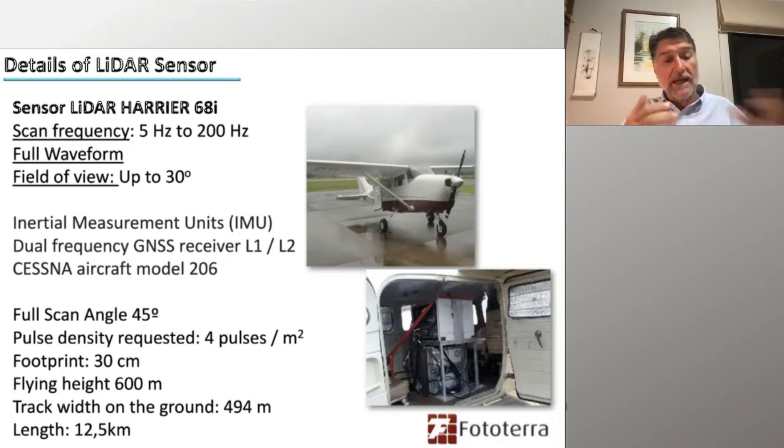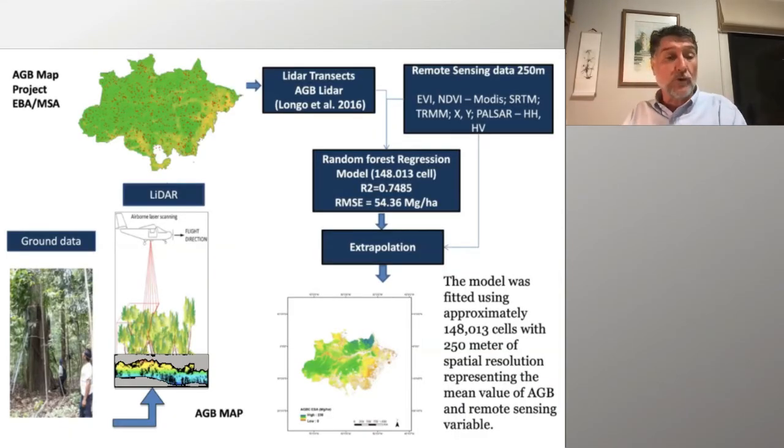And so we have the flying height was about 600 meters, trying to have a stable flight, and the provider was Fototerra, which is a Brazilian company which does those sort of surveys. So that's basically the framework for our producing the maps. So we have the ground data for validation and calibration.